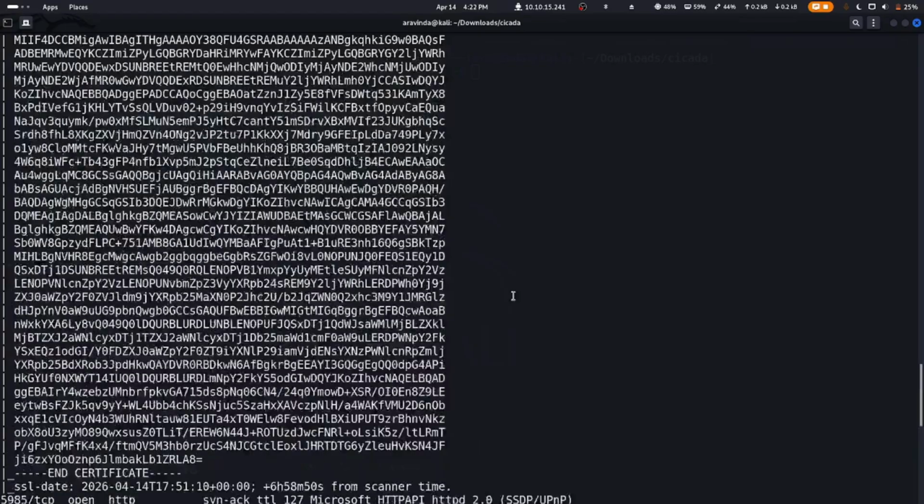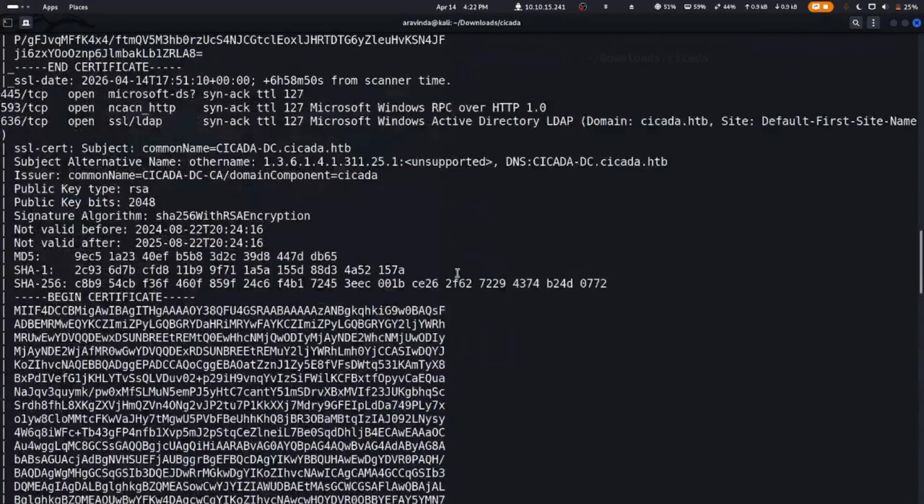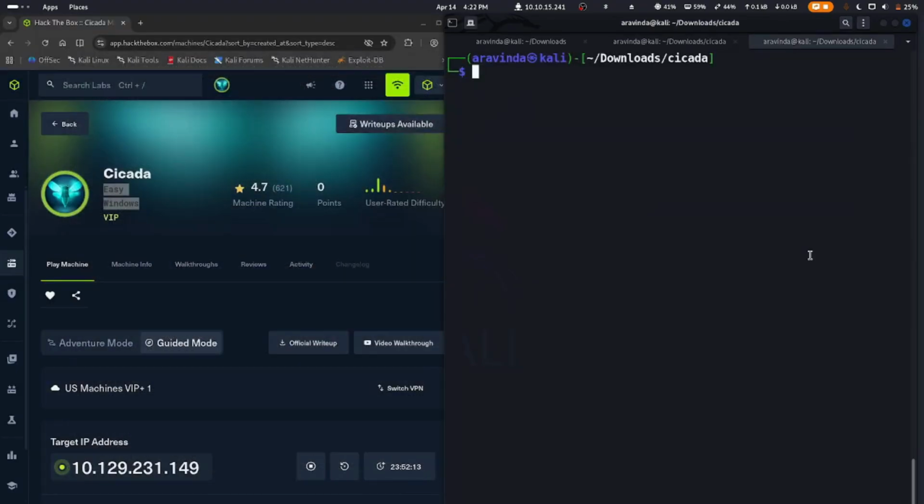We have port 5985 open. Let's copy the cicada.htb domain name and add it to our /etc/hosts file. Let me close this, and let's do sudo nano /etc/hosts. Let me type in the password.